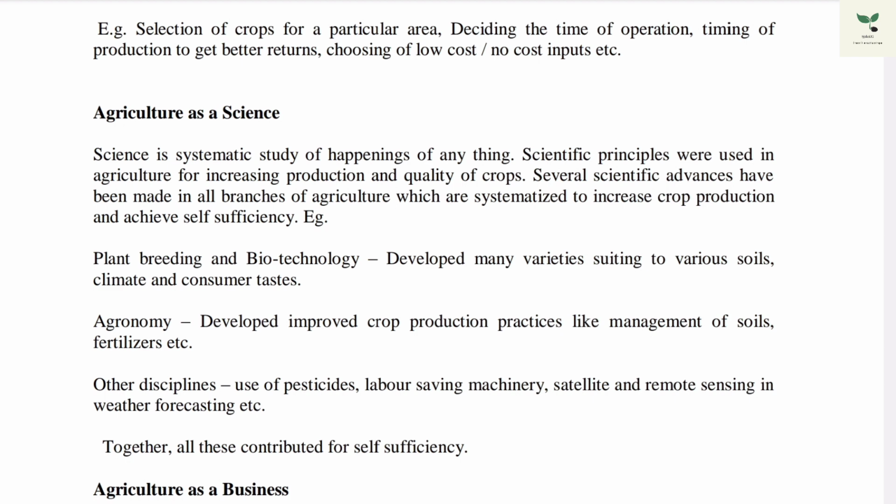Agronomy, where crop production practices are developed, that is managing of soil, fertilizers. Other disciplines such as use of pesticide, labor saving machinery, satellite remote sensing, weather forecasting, these all are very necessary, and come under agriculture as a science. Together they contribute to self sufficiency.